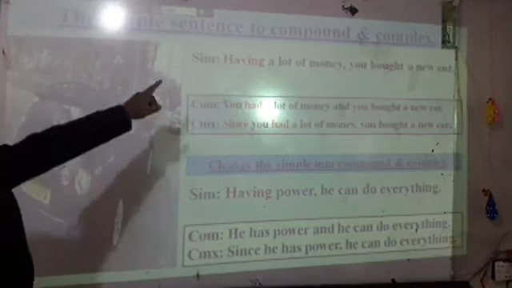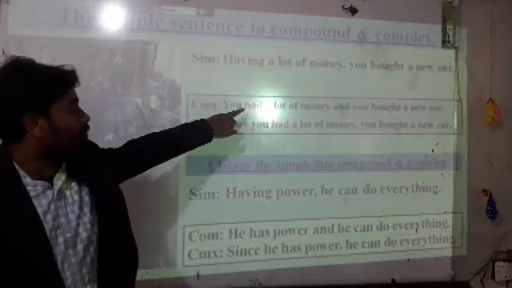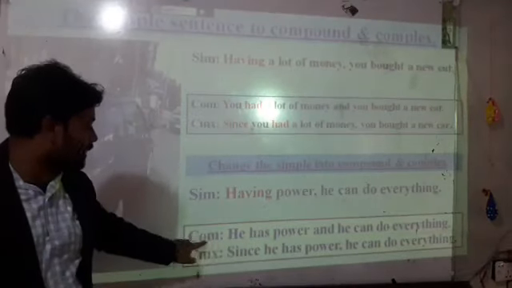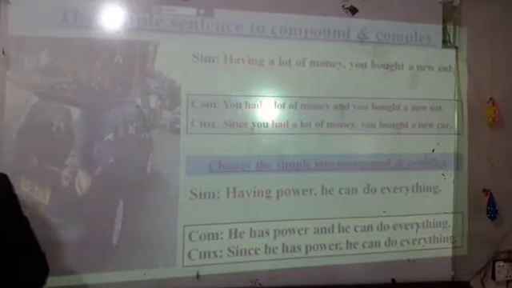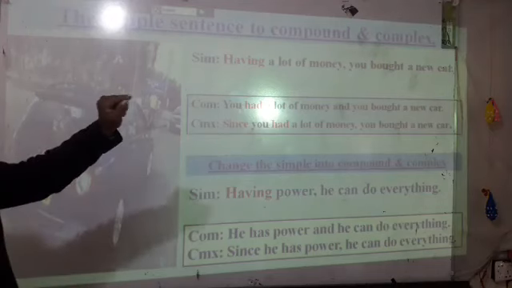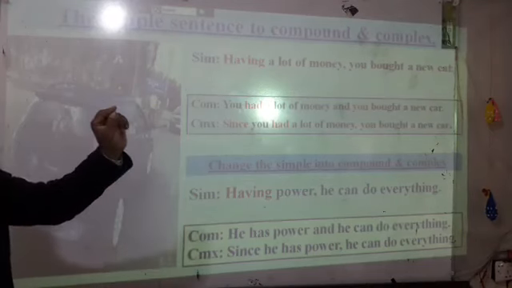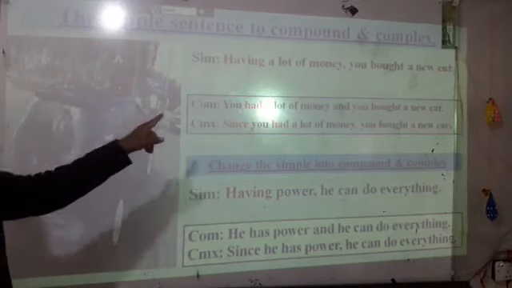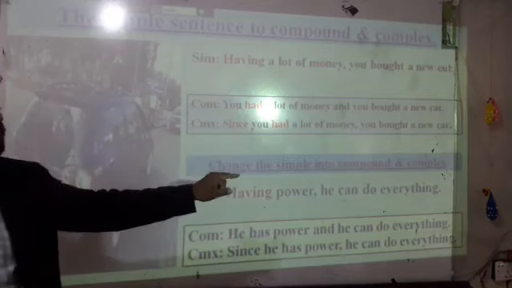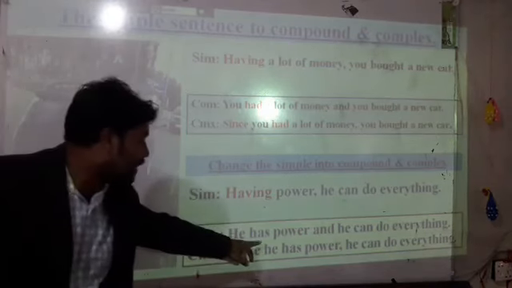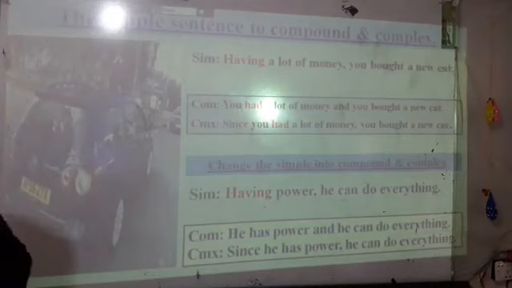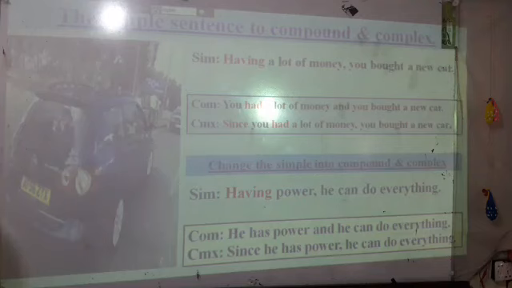Look, in the first sentence use had, and in this sentence use has, because the second sentence is past tense, then use had, and in this sentence use present tense, then use has. Now the students can easily understand the changing of simple to compound and complex.